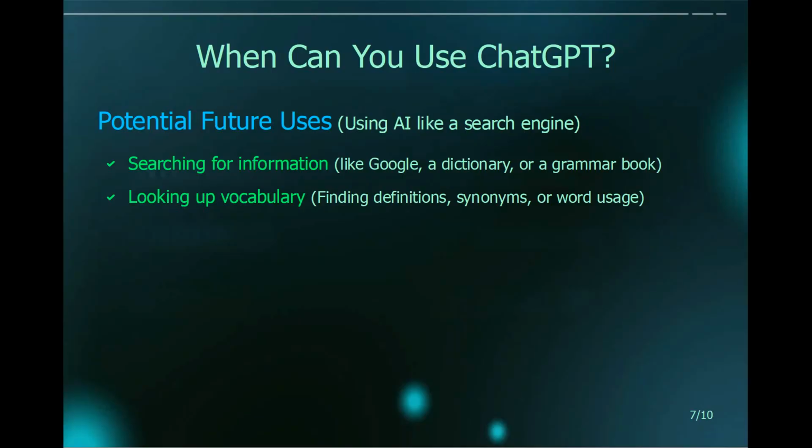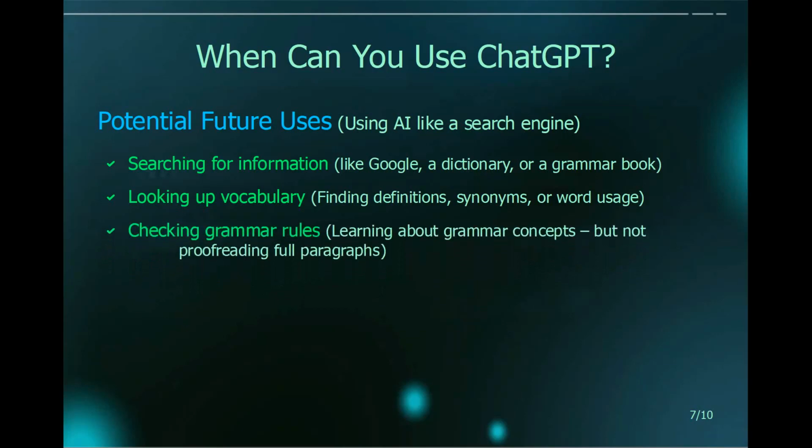Another way that ChatGPT can help us with vocabulary is by creating examples of sentences with words that we don't know how to use. In addition, we can also ask ChatGPT to create vocabulary exercises, like fill-in-the-blank exercises, to help us review the vocabulary that we need to study for an exam.